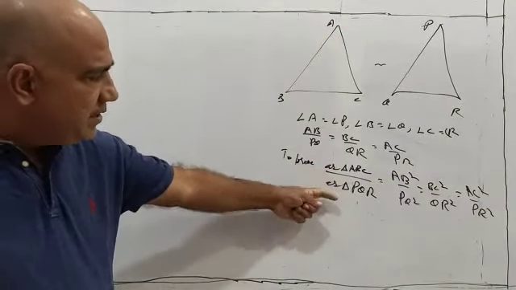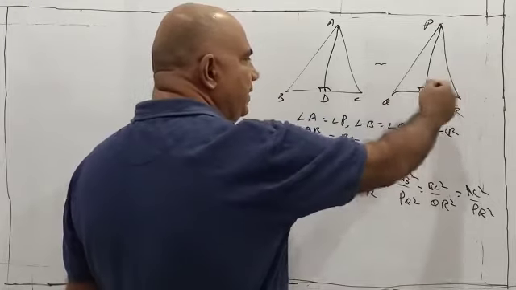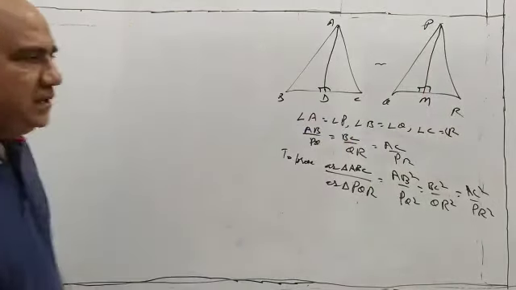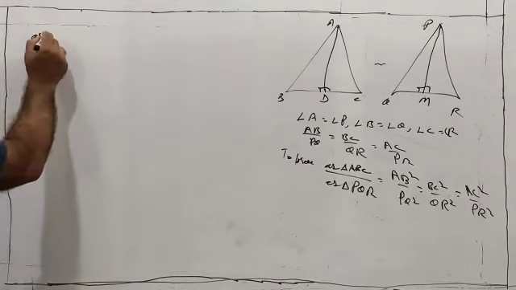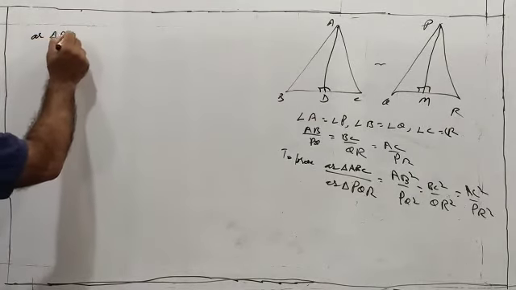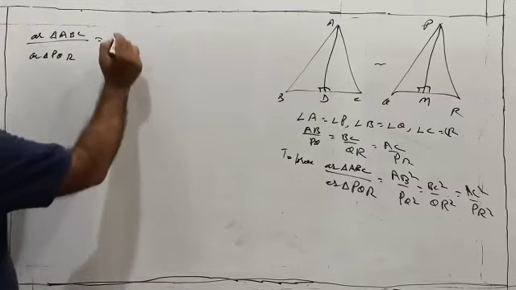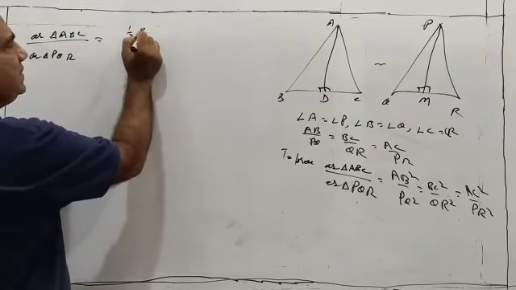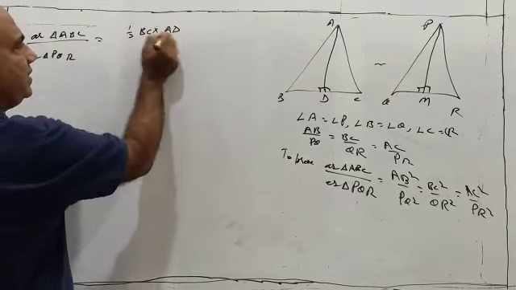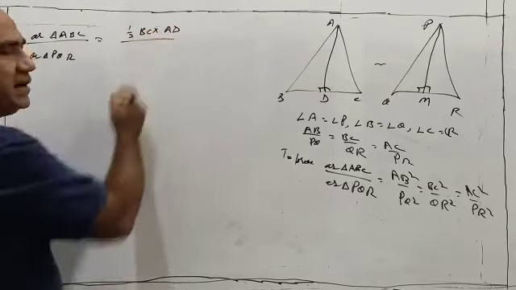For that, let us draw AD as a perpendicular or altitude on the base BC, and let me call it PM, another perpendicular on base QR in triangle PQR. If you want to find out area of triangle ABC divided by area of triangle PQR, the area of a triangle is half into base into height.